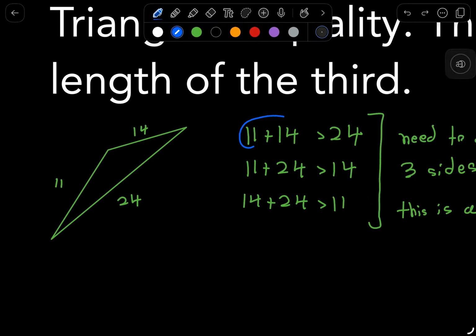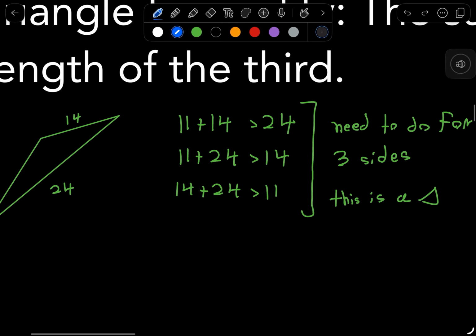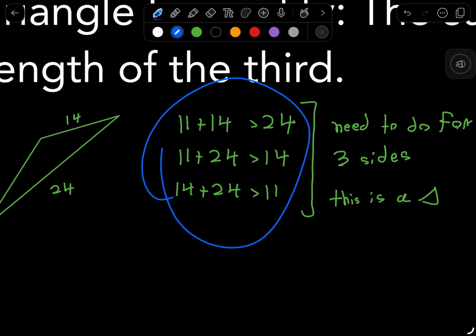So 11 plus 14 has to be greater than 24. 11 plus 24 has to be greater than 14. And 14 plus 24 has to be greater than 11. And of course, all three of those inequalities are true. Therefore, this is indeed a triangle.